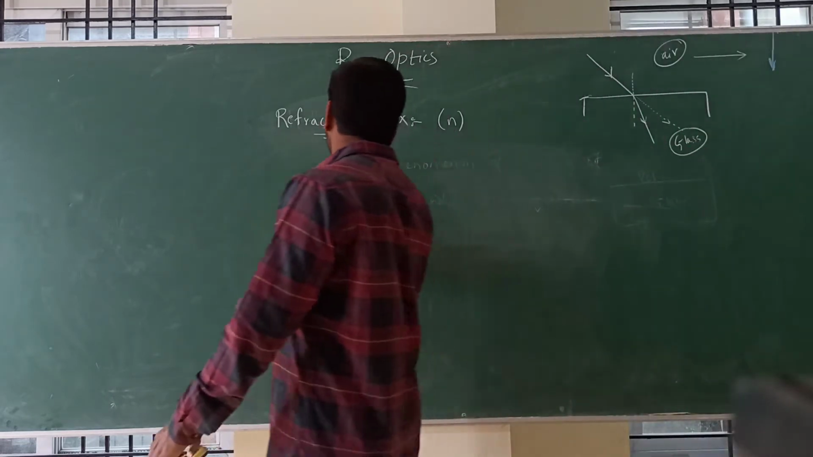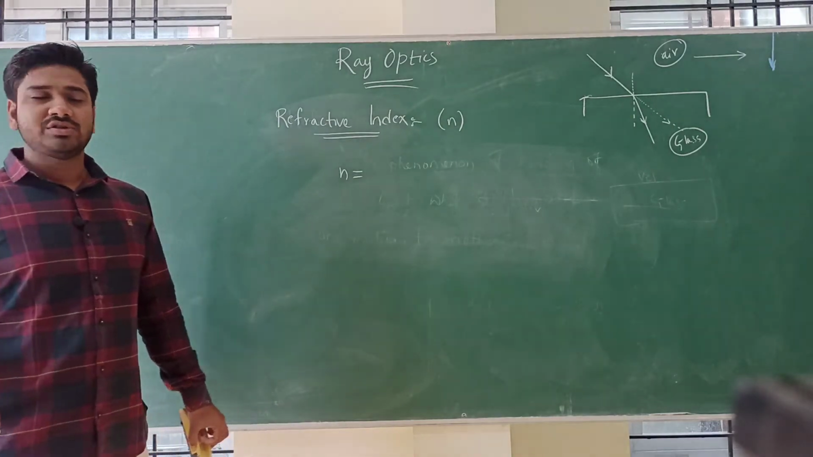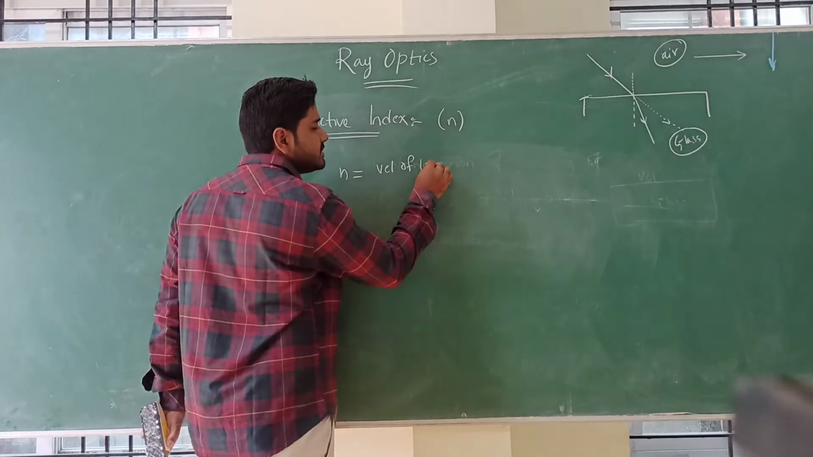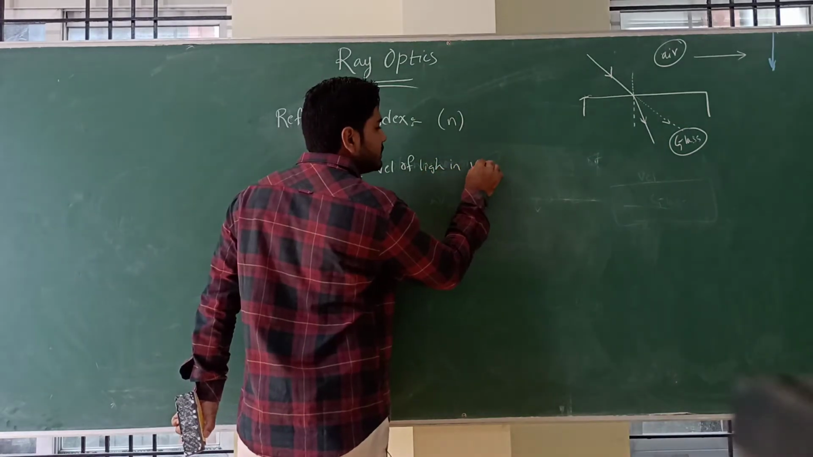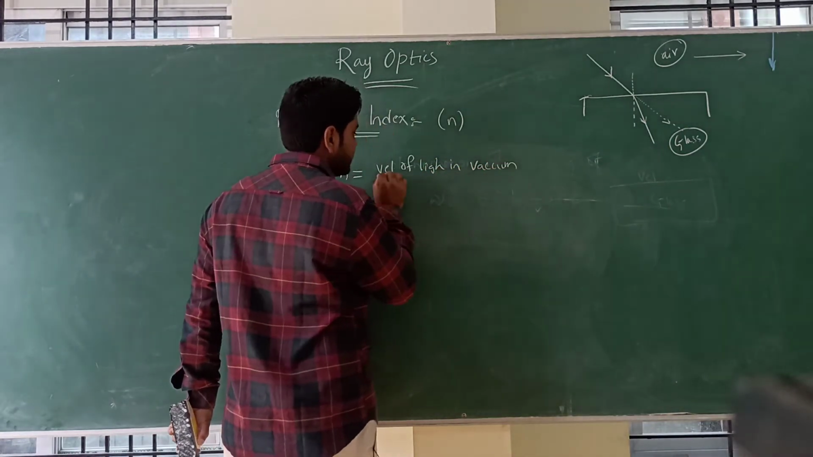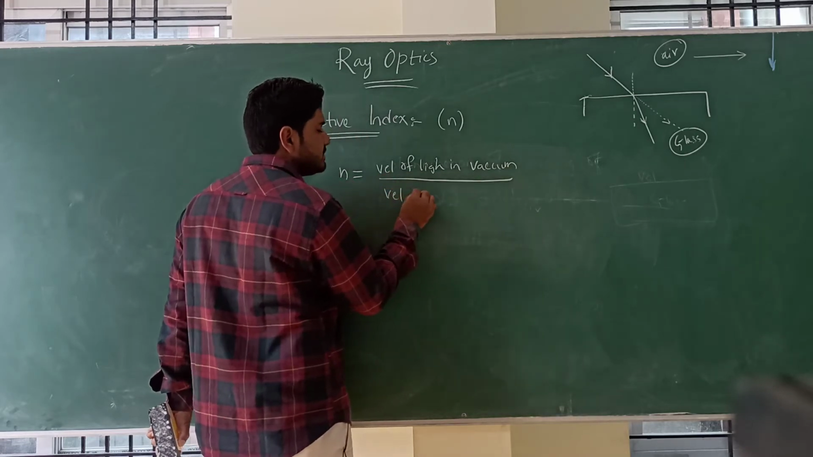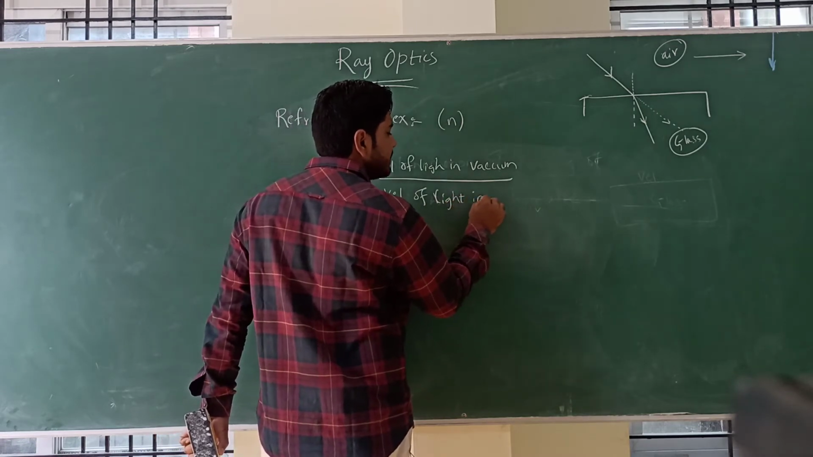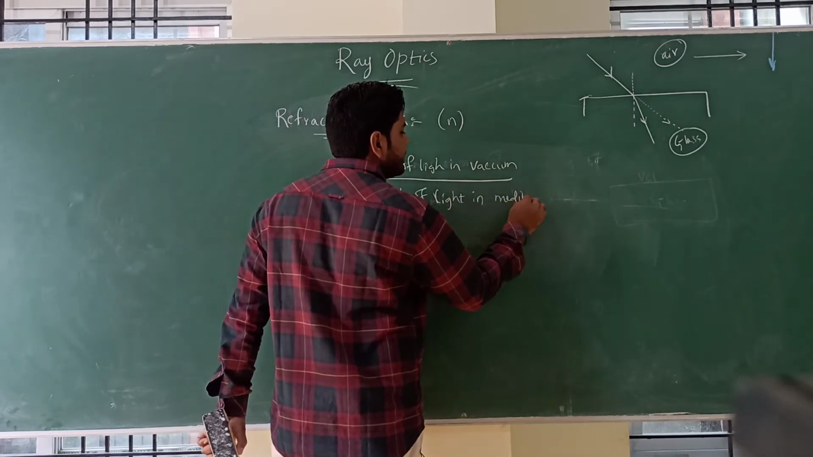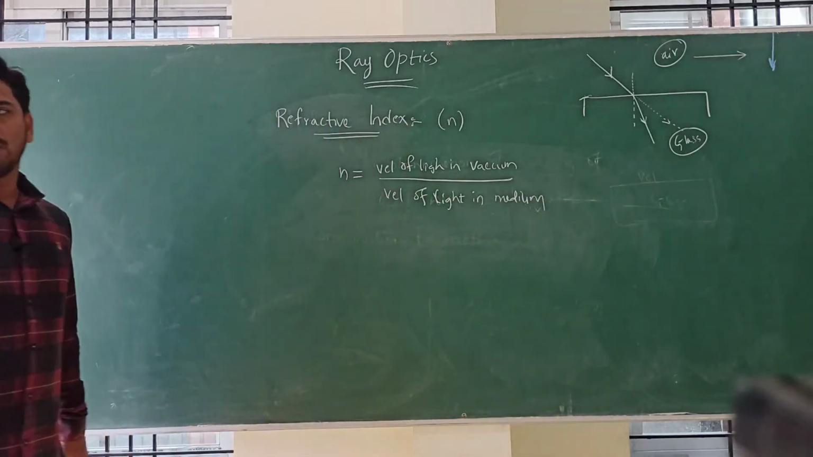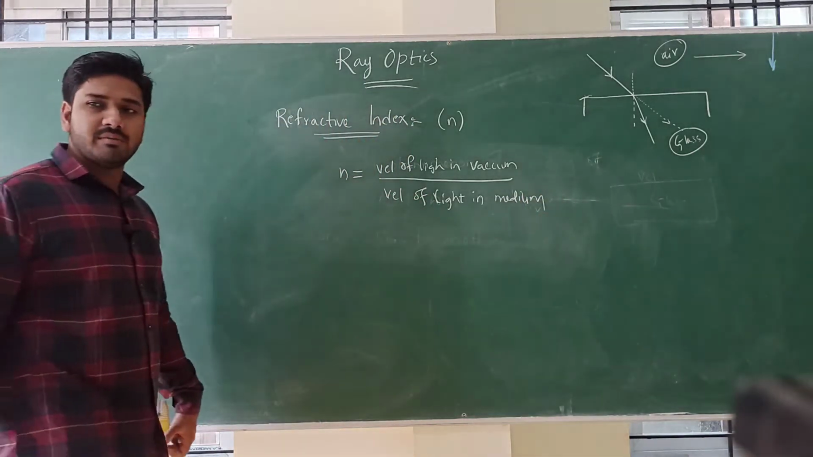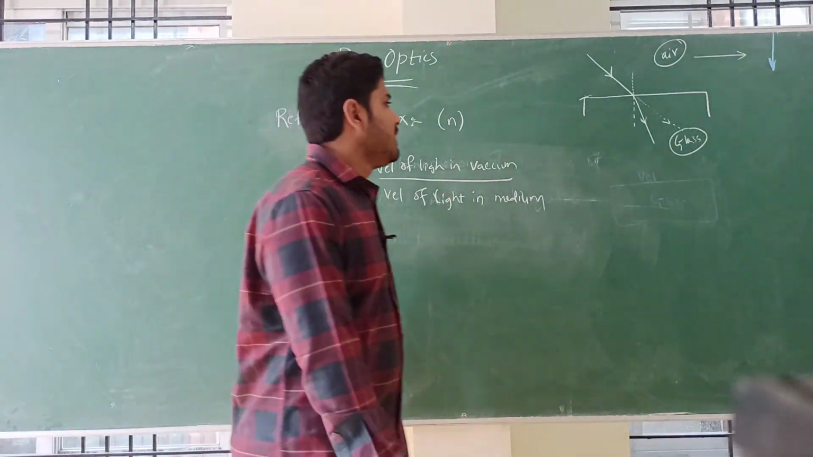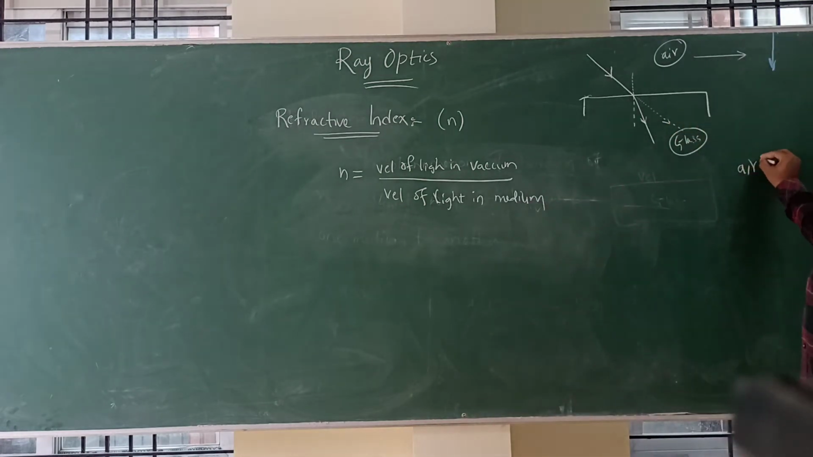Refractive index is the ratio of the velocity of light in vacuum to the speed of light in the given medium. Whichever medium you have been given, the speed in that medium is nothing but the velocity of light in the medium. It is different for different materials. For air it is 1. For air the refractive index is 1.